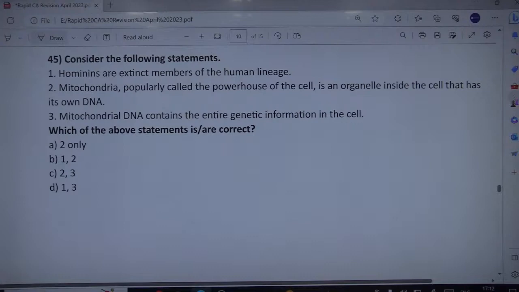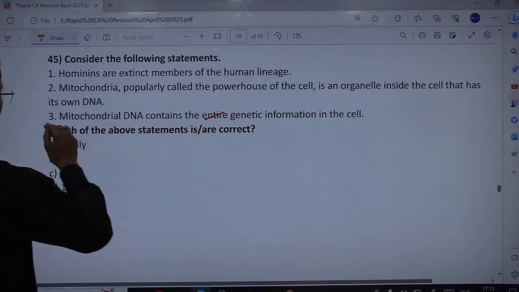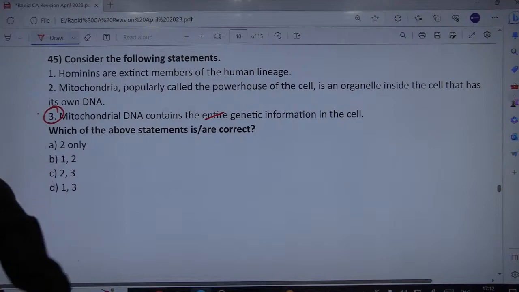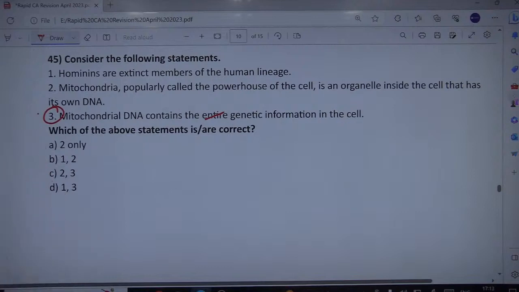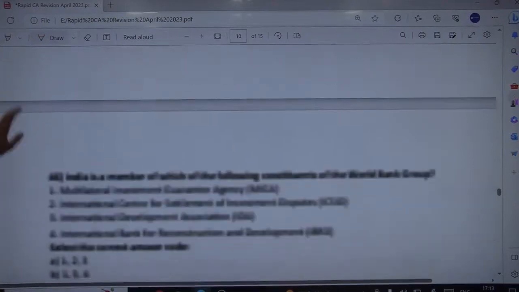This is again an extreme word. I said completely, entirely or entire. These are the words where you need to pause and think twice. So of course, although the mitochondrial genome is small and only contains a fraction of genetic information in the cell, it is present in thousands of copies. Fine. So this contains only a small fraction of genetic information in the cell and not complete or entire. So that's why third is wrong, not entire but small fractions. Now, mitochondria popularly called the powerhouse, indeed. So we have two options as correct, that is 1 and 2. Third is wrong. Okay, next.